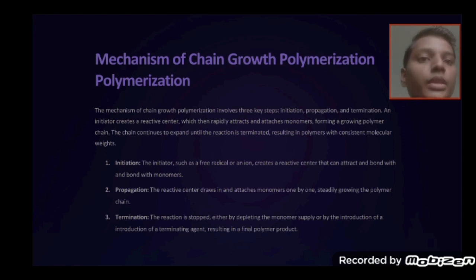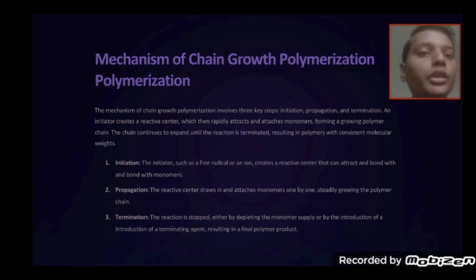The mechanism of chain growth polymerization involves three key steps: initiation, propagation, and termination. An initiator creates a reactive center that rapidly attracts monomers, forming a growing polymer chain.